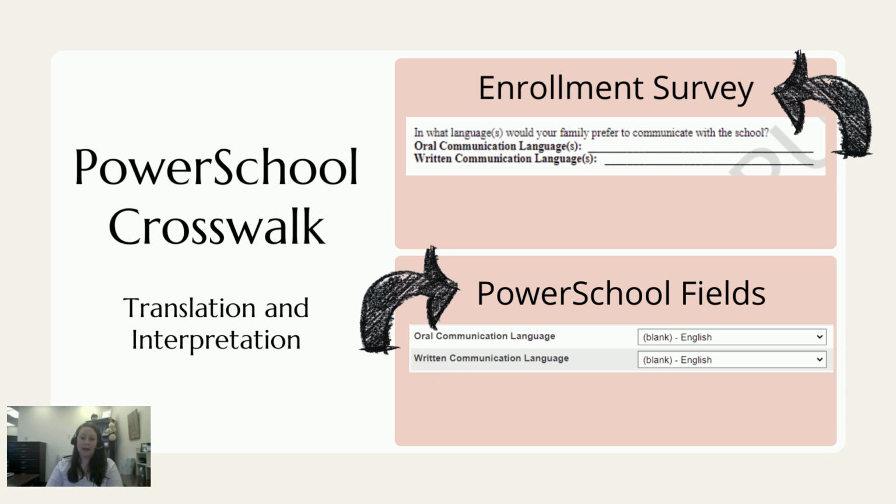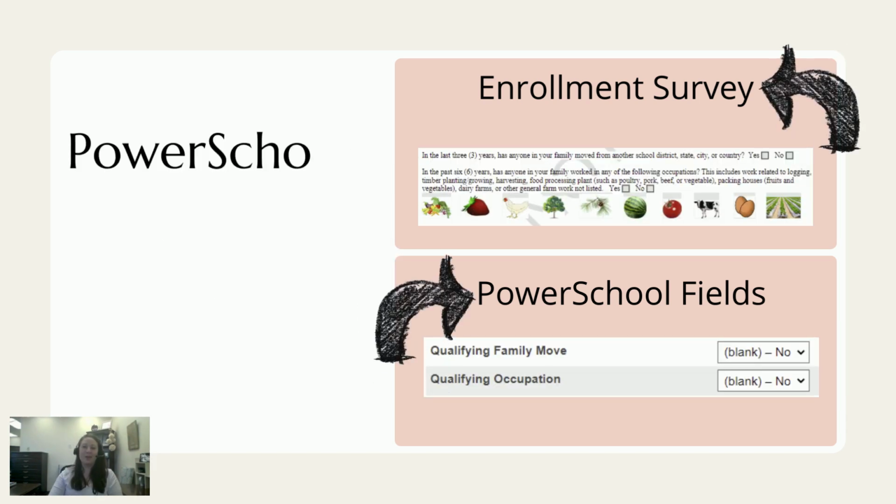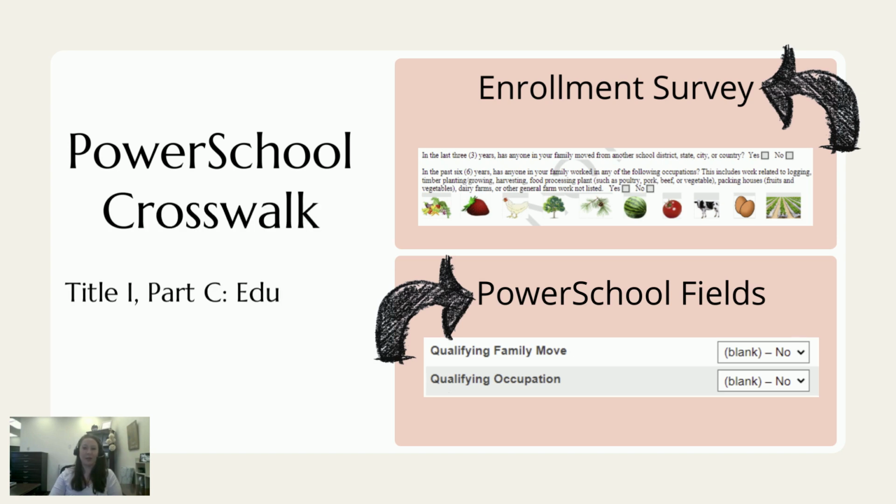They can be updated on an annual basis or as needed. Title I, Part C, Education of Migratory Children and Youth questions from the Enrollment Survey are found on the SC Student Information page in PowerSchool.